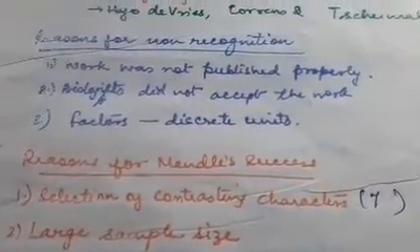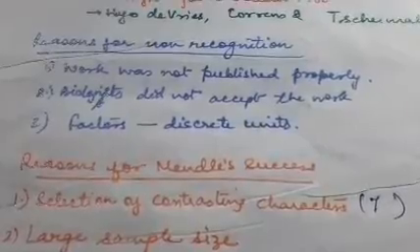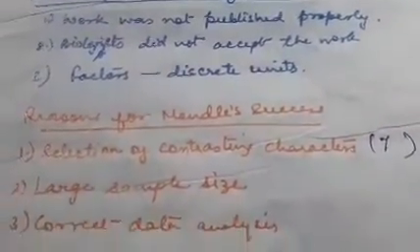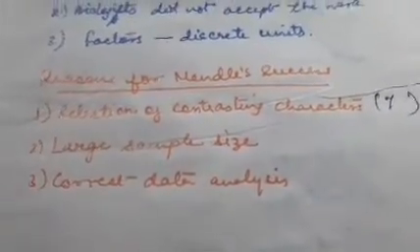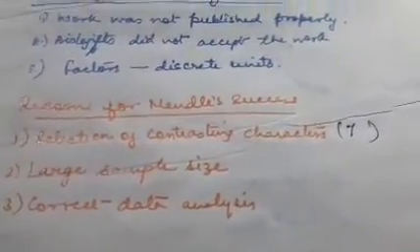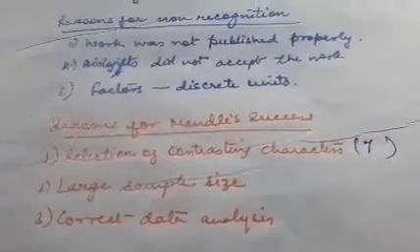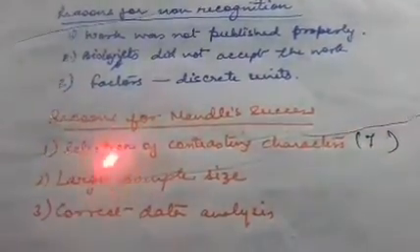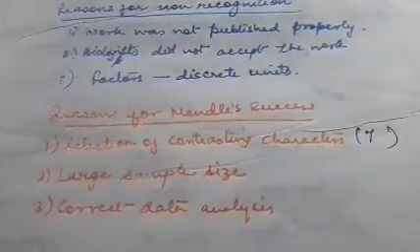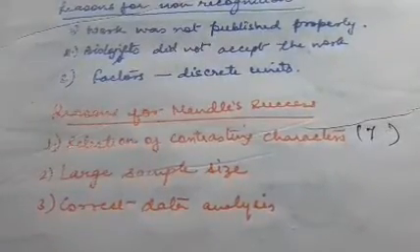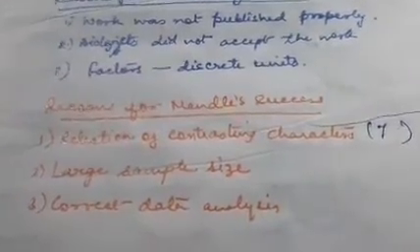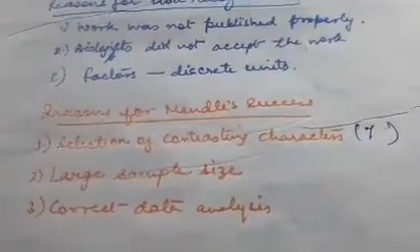Now we are going to talk about the reasons for Mendel's success, those points which helped him to succeed. The first reason was that he selected contrasting characters in the pea plant. Now what exactly is meant by contrasting characters, and why was this a very important point?